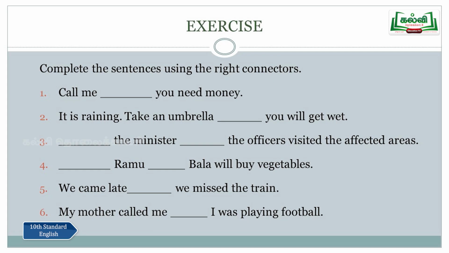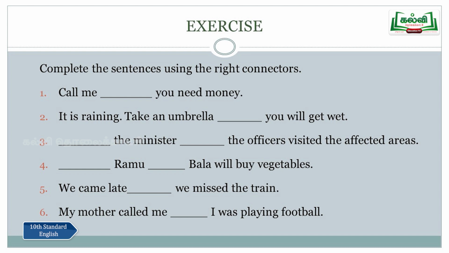Then let us pass on to the exercise. This is the exercise given in your book. Let us answer some of the questions. Complete the sentences using the right connectors. They may use the term linkers, sometimes link words, sometimes just conjunctions. All these are one and the same, so no need to get confused.